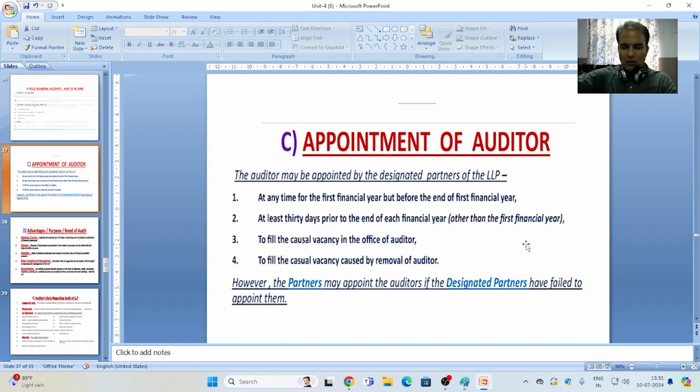So, for an LLP, the authority to appoint an auditor is the designated partner, whether appointing for the first time, filling a casual vacancy in the office of auditor, or appointing an auditor on a casual vacancy caused by the removal of the auditor. But if the designated partner fails to appoint an auditor for the LLP, then the partners may appoint the auditors.